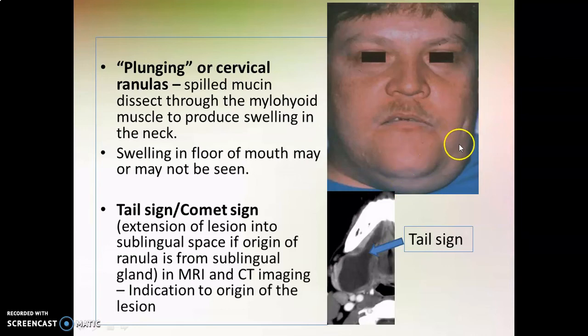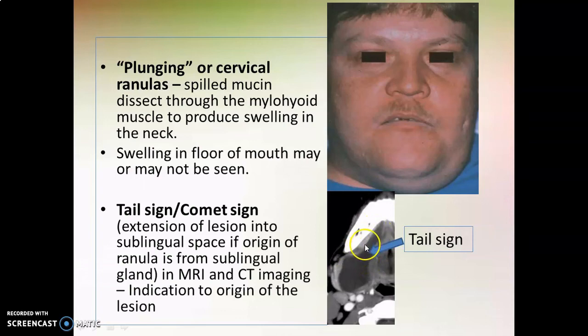When the cervical or plunging ranula is present, concurrently there may be a swelling in the floor of the mouth as well, but this may or may not be seen. And there is a radiographic sign for plunging ranula, which is known as the tail sign or comet sign. You can see here the lesion of ranula in this CT image. This can be appreciated in CT as well as in MRI imaging. So in this image, you can appreciate the lesion of ranula.